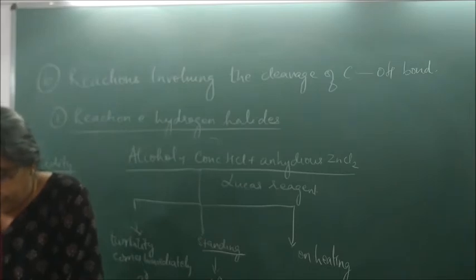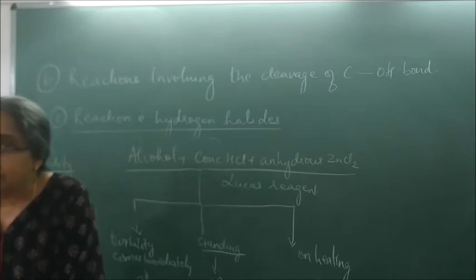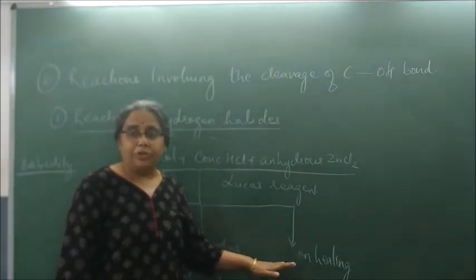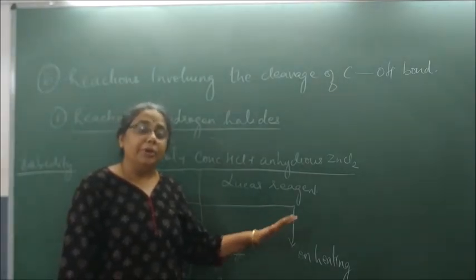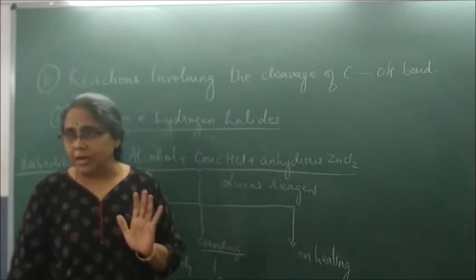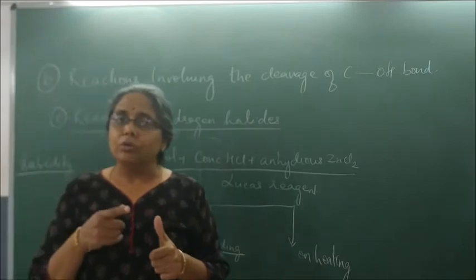Let us read through it. The difference in reactivity of three classes of alcohol is distinguished by the Lucas test. Alcohols are soluble in Lucas reagent while their halides are immiscible and they provide turbidity. In case of tertiary alcohol, it appears immediately. Primary alcohols do not produce turbidity at room temperature, but only on heating. Is this part clear? What is Lucas reagent?